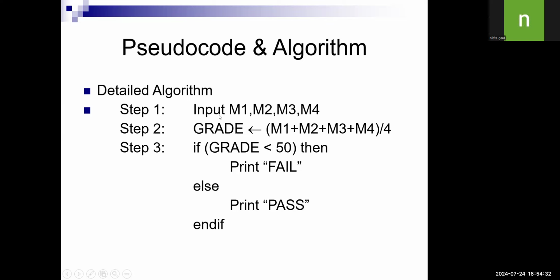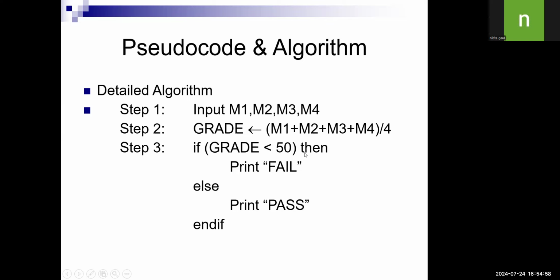So you want four subject marks M1, M2, M3, M4. Here we write the syntax. Step one, four subject marks. Step two, you want the sum for the average. Average should be the sum of the marks divided by 4. So grade is equal to sum of 4 subjects divided by 4. Or you can write average here also.